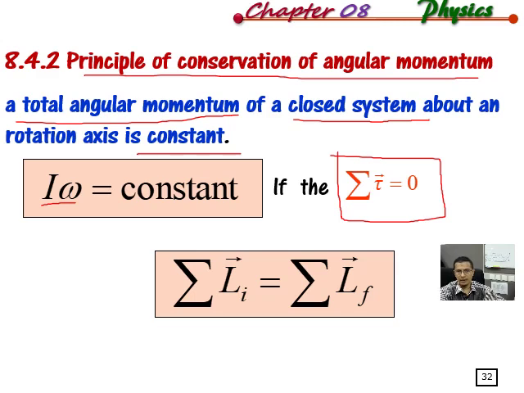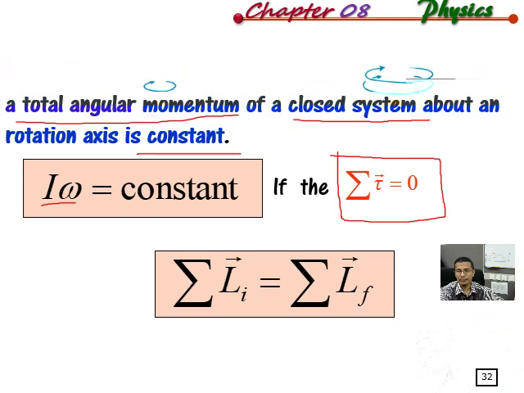And usually we apply this principle to bodies in rotational motion, such as a ballet dancer, a spinning top, or any rotational motion in a closed system where there is no slowing down from frictional force and torque.